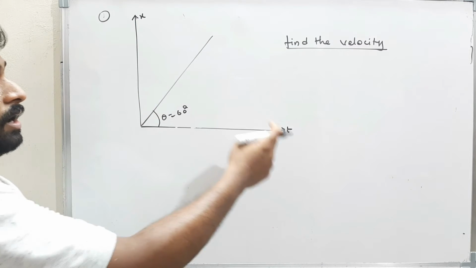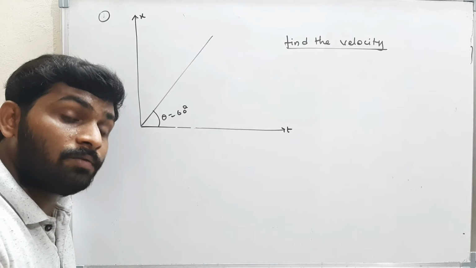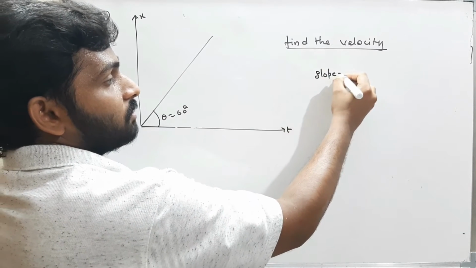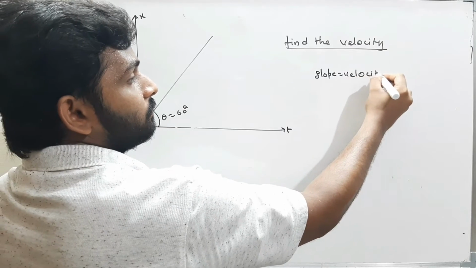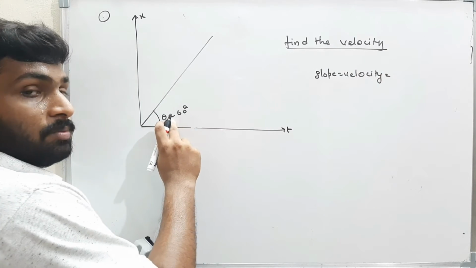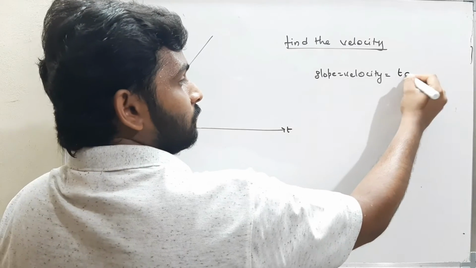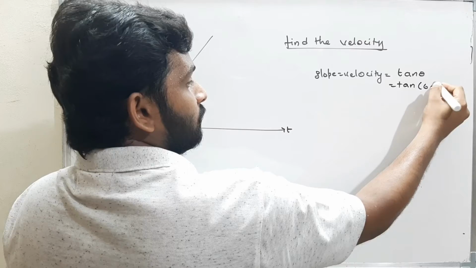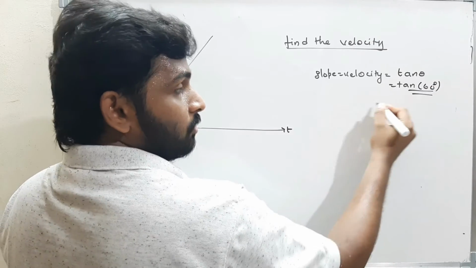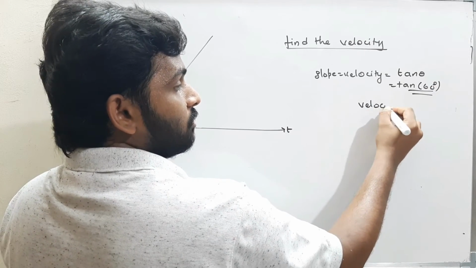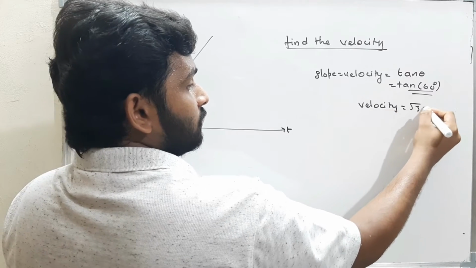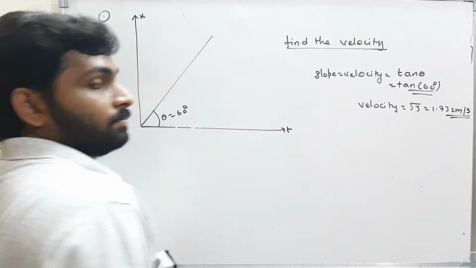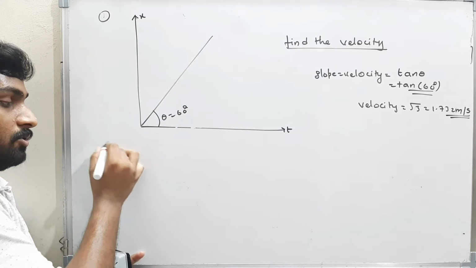In an xt graph, the slope of the graph will give me the velocity. Therefore, in an xt graph, slope is nothing but velocity. Therefore, what is the slope? Slope is nothing but tan theta. Therefore, what is tan 60? Tan 60 is nothing but root 3. Therefore, the velocity of the body is root 3, that is 1.732 meters per second. Okay, well and good. Now let's see the second question.